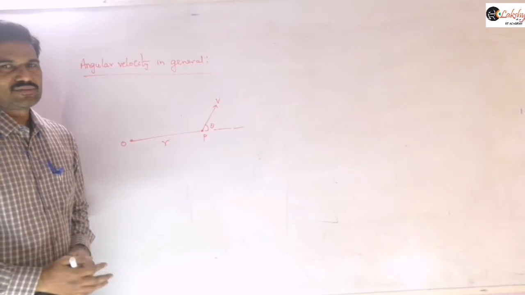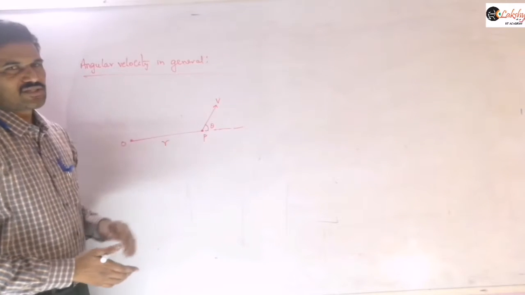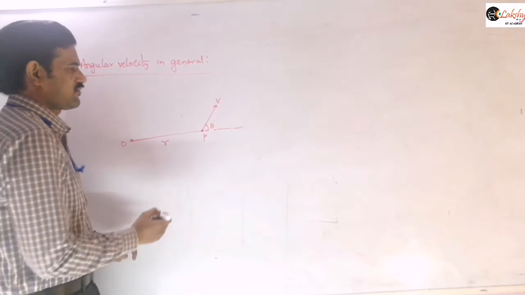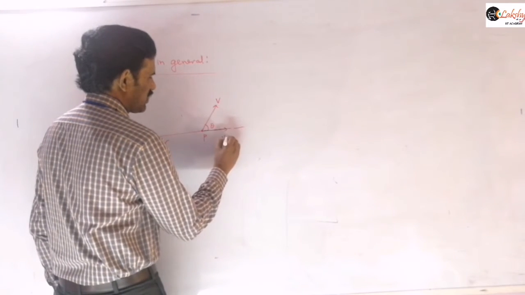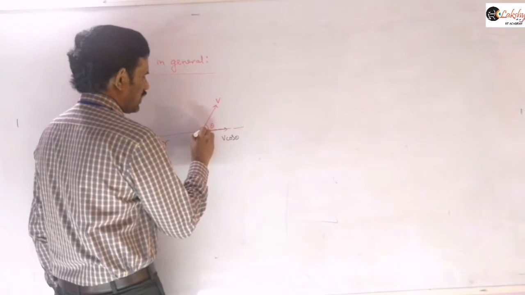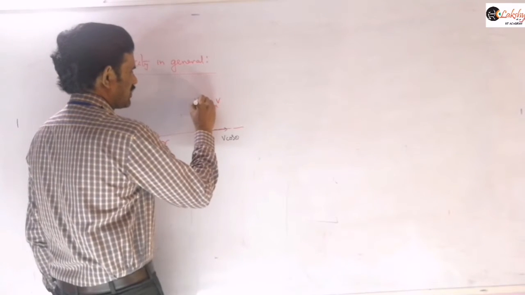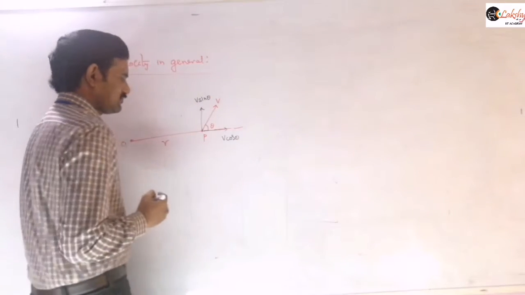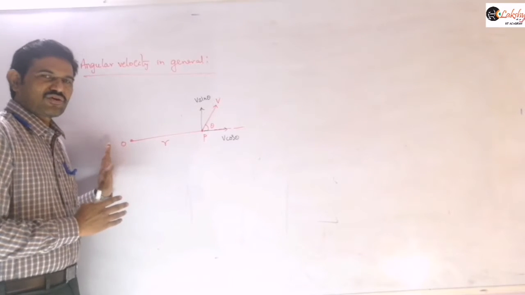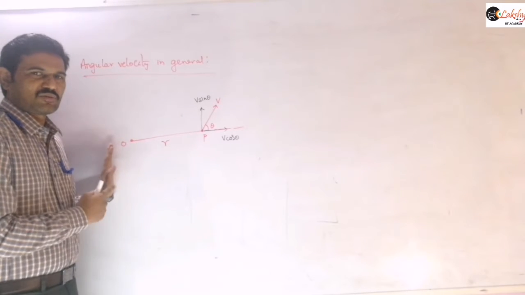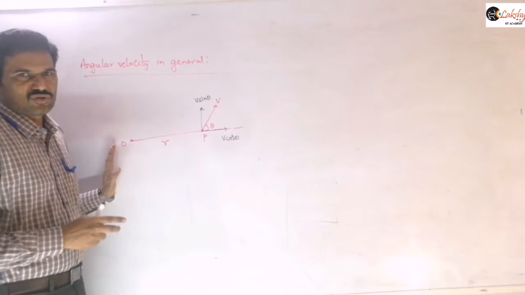Why? Because if you resolve this velocity into components, you can write this component as V cos theta, and this component as V sin theta, right? Now analyze the motion of this particle with respect to the point O in terms of those components.